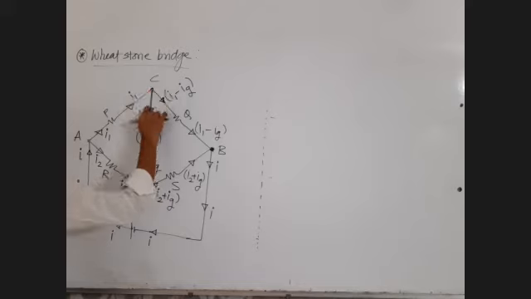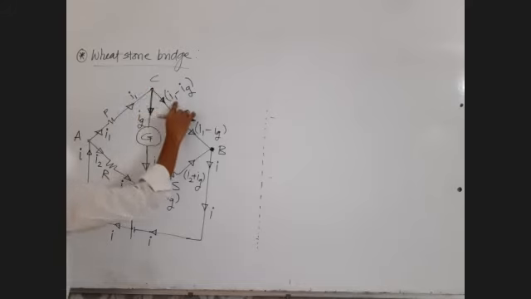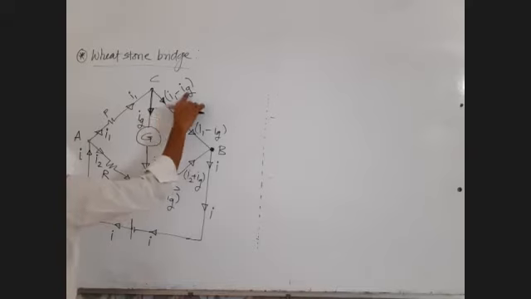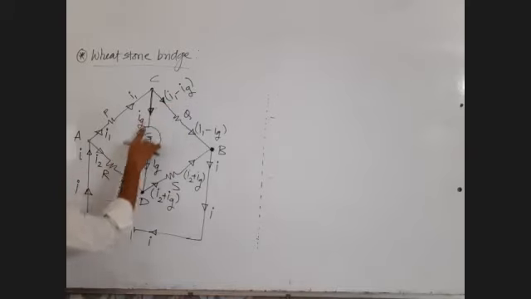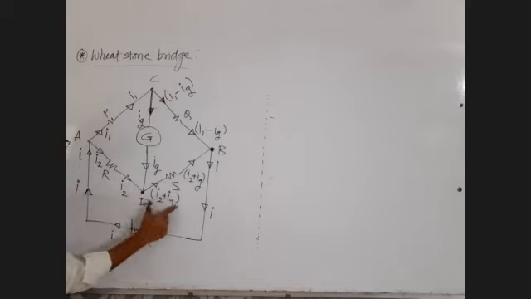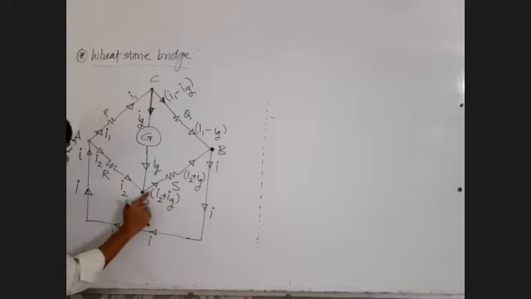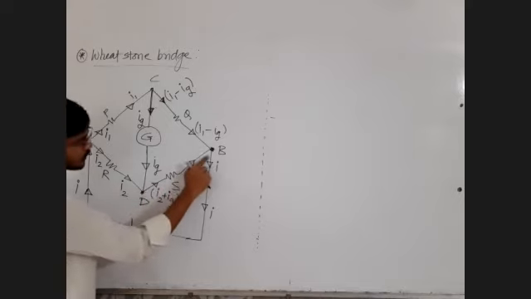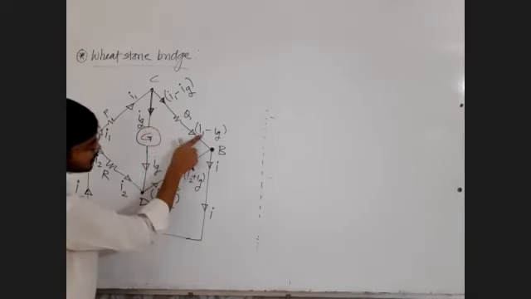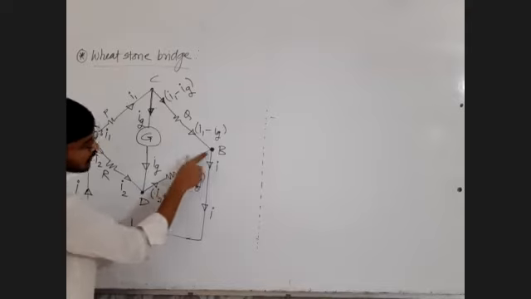I1 मधला IG इकडे गेलाय. शिल्लक राहिलेला इकडे जाईल. Remaining current will be here. Out of this total current I1, some current is IG here. And the remaining current is I1 minus IG. So same IG will flow here. Same I2 will flow here. IG and I2 will combine at this point. That will form I2 plus IG. The I2 plus IG will flow like this. The I1 minus IG will flow like this. And this I1 minus IG and I2 plus IG will combine at this point.